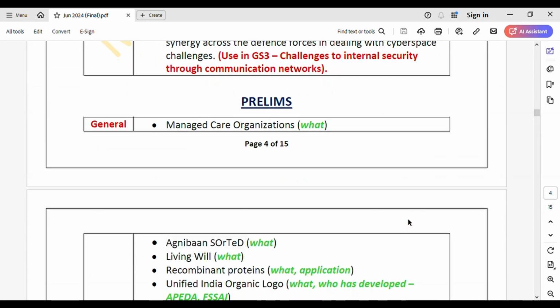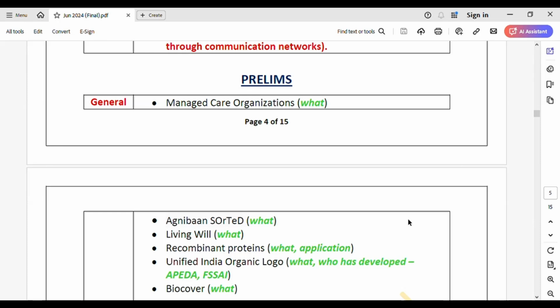Yeah, see this topic first. Managed care organizations is very simple, just a one liner. Just see what a managed care organization is. That's it. I've written it here in the bracket. Only that aspect you need to cover. Then next is Agniban, right? So just see what it is. Okay. That's it. No need to make any detailed or elaborate notes. That is why I've categorized them under the prelims head. If a question is asked, a one liner could be asked, that's all, right? So just make a note accordingly.